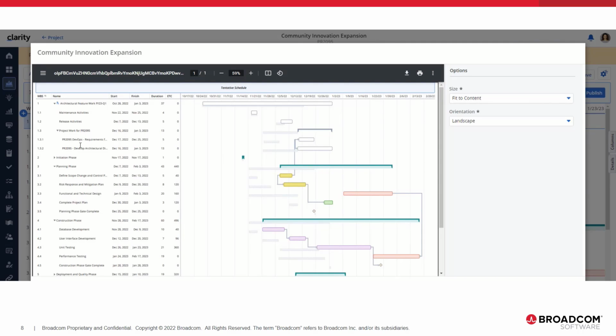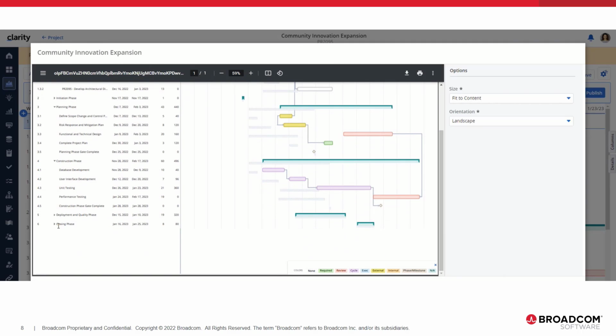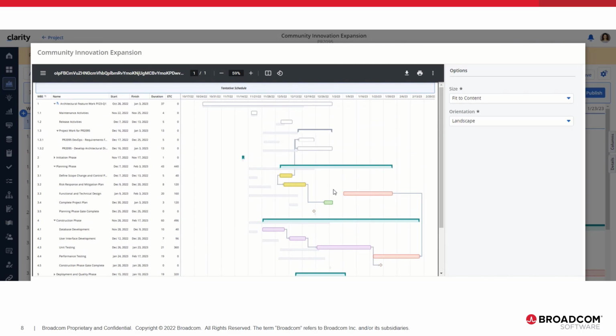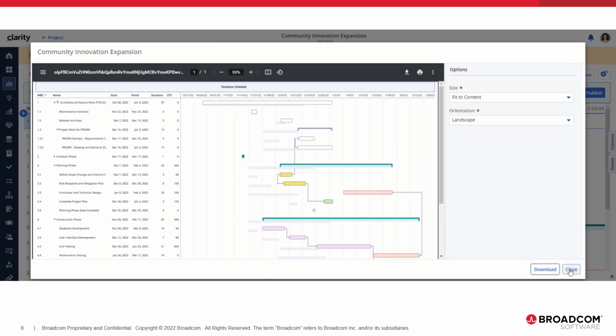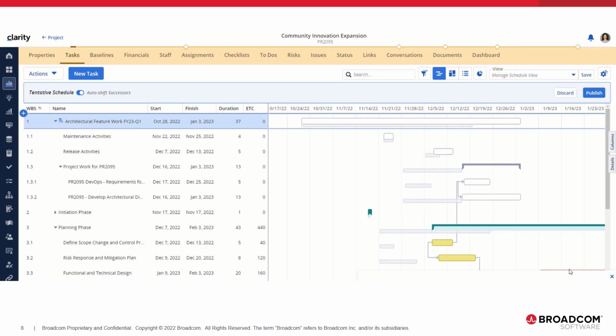And what's really nice is with this new release, having this auto shift as well, you can see you've got the tentative schedule banner, and if you've had some rows that were collapsed, they're retained as being collapsed, and you can see the entire project plan with the changes that you're going to propose before you actually publish it. And you might want to save this off, download it, and save it. And then you can publish it or you can discard it.